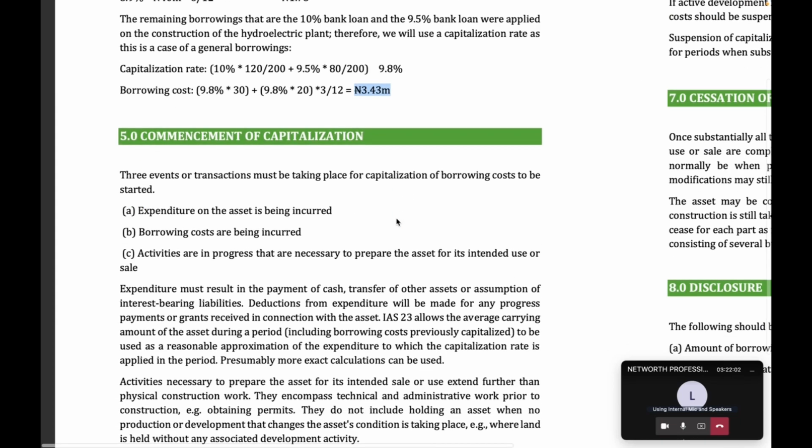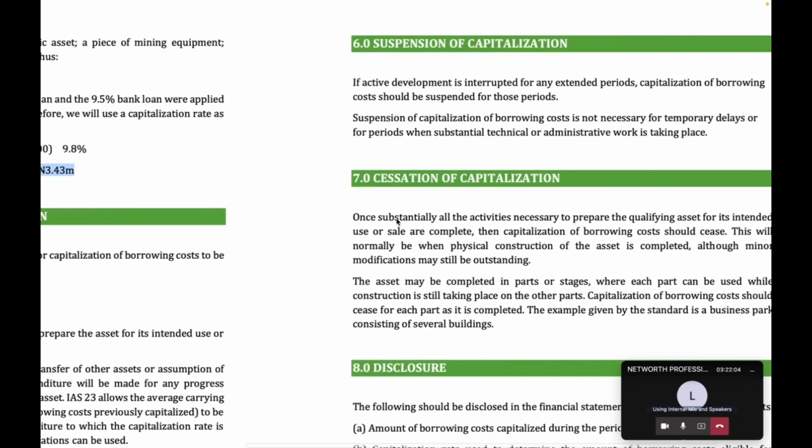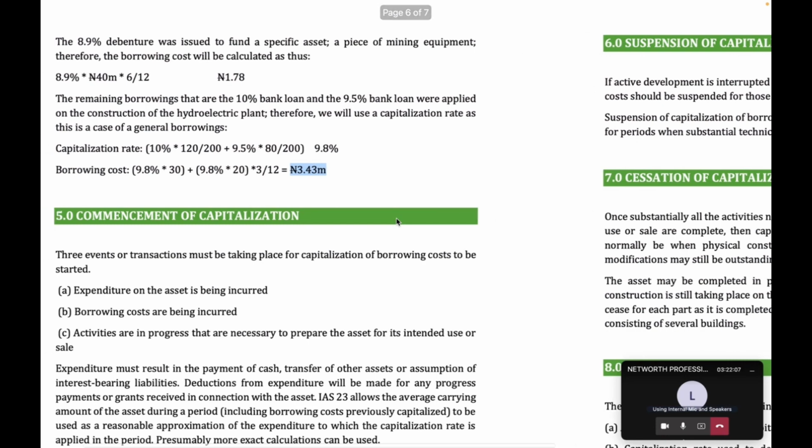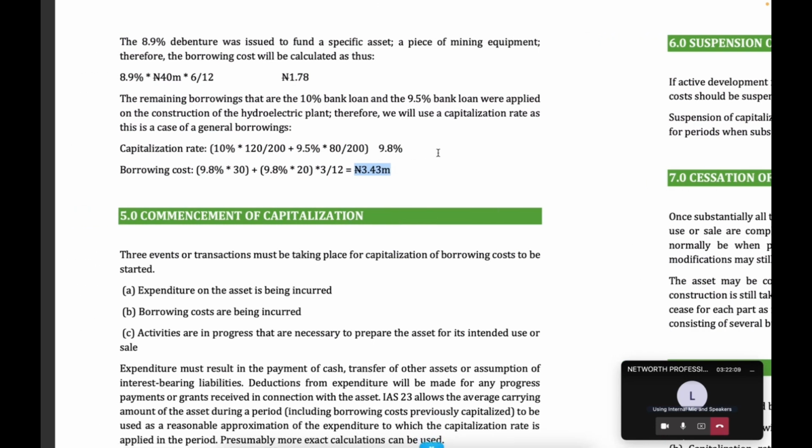Finally, we'll look at all these other details, but let me have your questions. Yes, I have a question, sir. My concern is this 20 million that was drawn on the 1st of October. I'm playing devil's advocate: should this 20 million have included the 8.9% remaining fund from the 150 million?